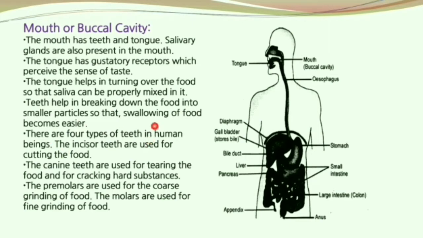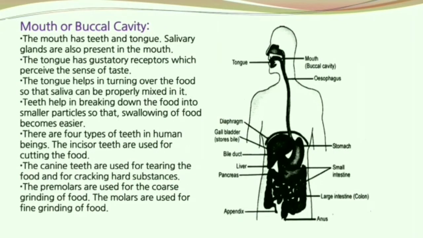There are 4 types of teeth in our human body. The incisor teeth, which are used for cutting the food, the canine teeth that are used for tearing the food or for cracking hard substances, the premolars that are used for coarse grinding of food, and the molars that are used for fine grinding of food.